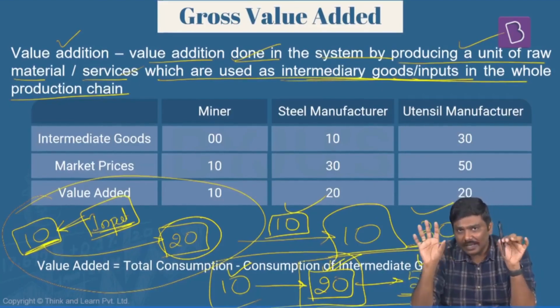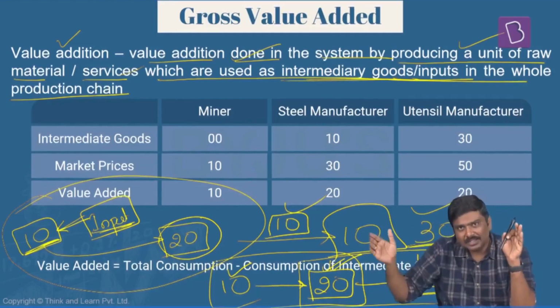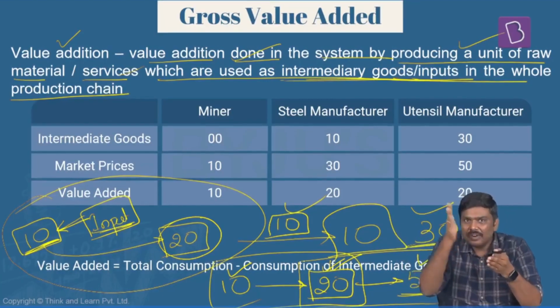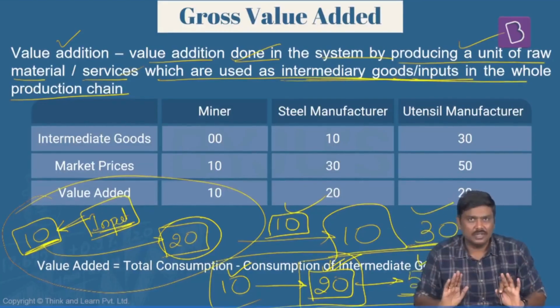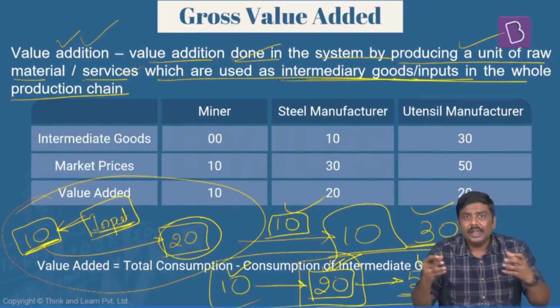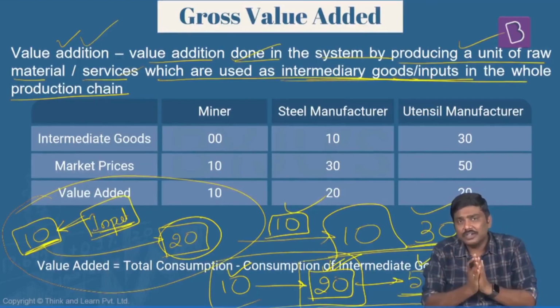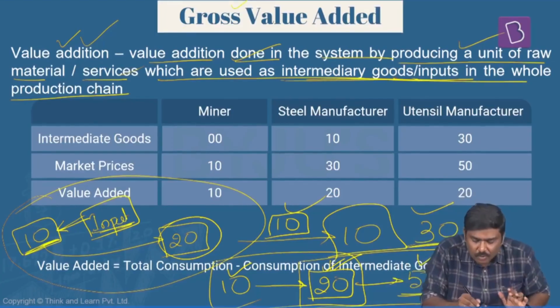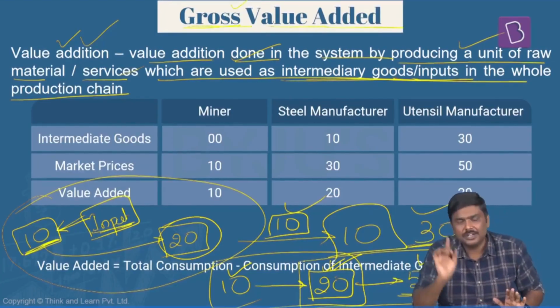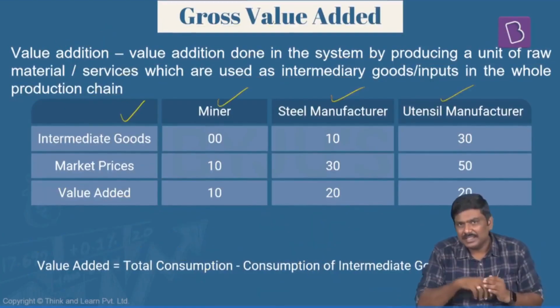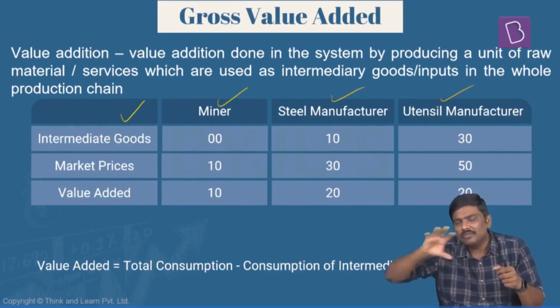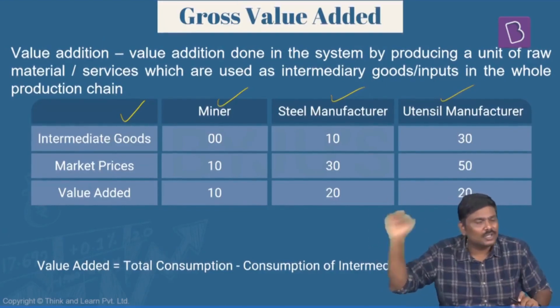Is it okay? So in case the supply chain happens like this, in the whole production chain, if these events take place, generally at every step there is a value addition. So that is the basic idea of a value addition, and we calculate this particular concept of value addition for the overall economy. That is the reason we are going to use the term gross value addition. I've given a table wherein I'm basically saying that the value addition is calculated in a particular sector. That is, we are going to mine one of the ores and we are going to convert this particular ore into a product, sell it to the consumer in the market.